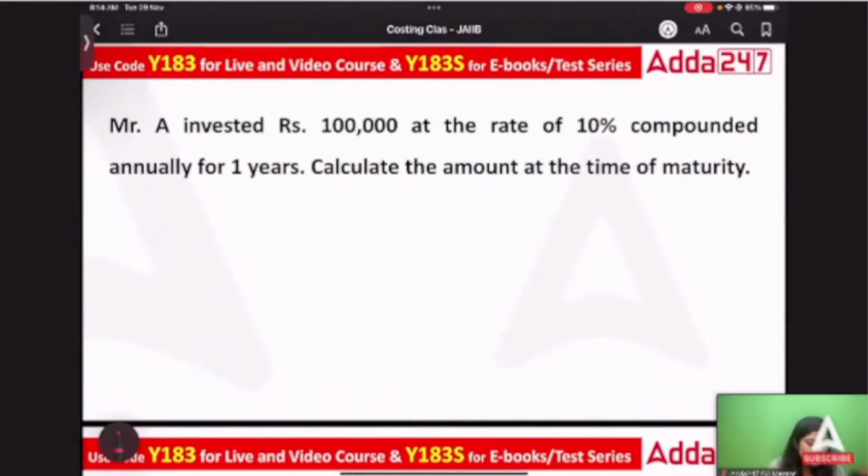Now let's understand it with the help of an example, and I'll try to keep it easier. Mr. A has invested rupees 1 lakh at the rate of 10% compounded annually for 1 year. Calculate the amount at the time of maturity. Let's pay attention to certain smaller things that enhance the concept. Mr. A has invested 1 lakh rupees, so it is a one-time investment.